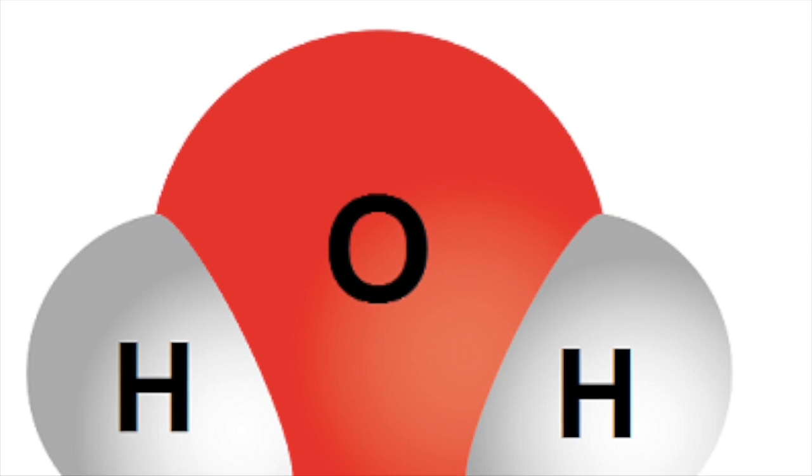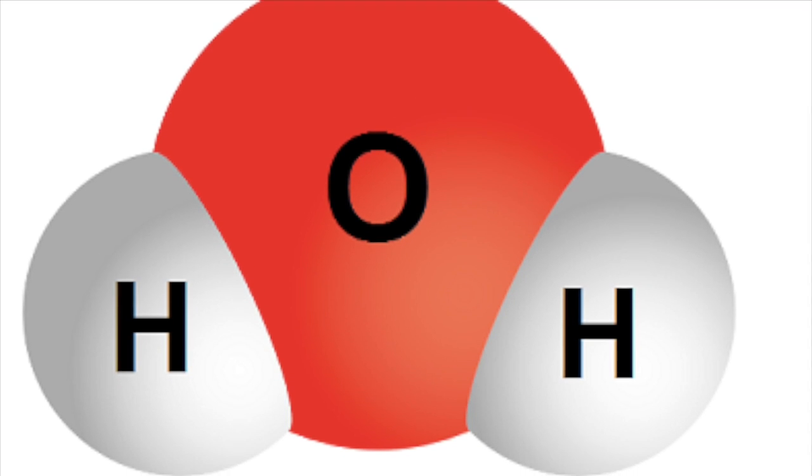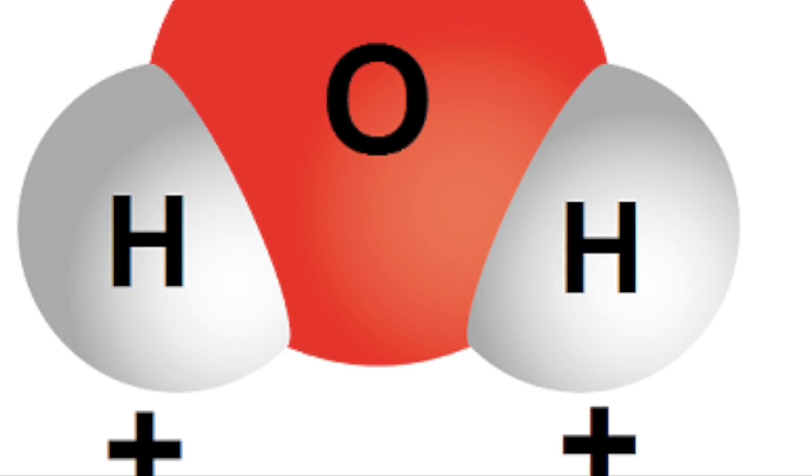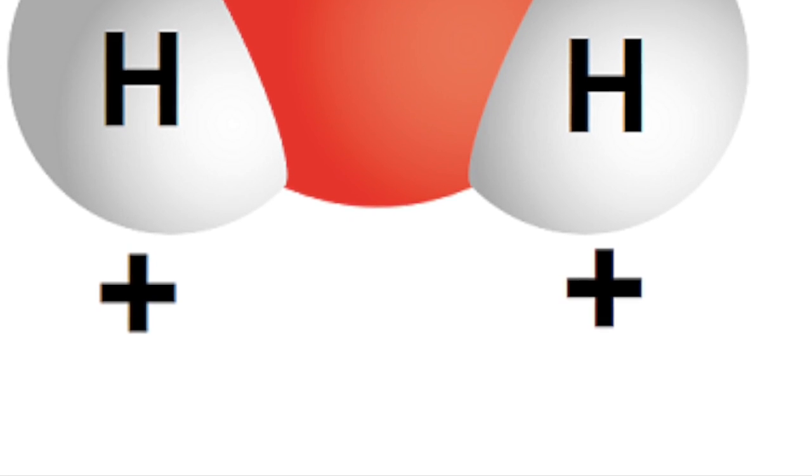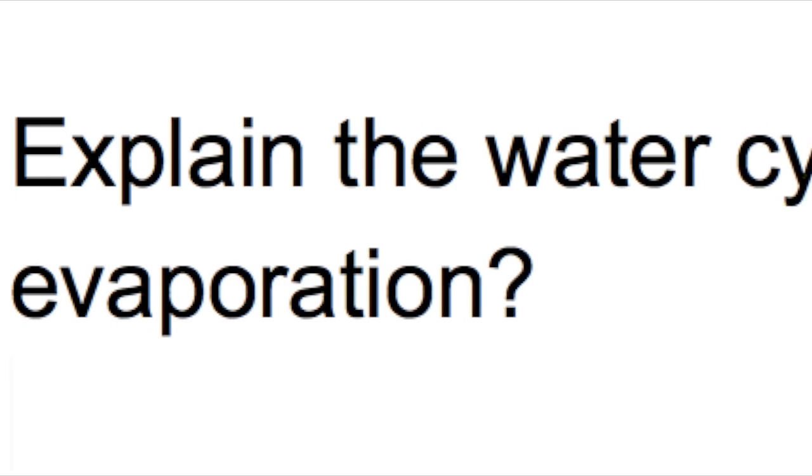What makes up a water molecule? A water molecule is formed by two hydrogen atoms plus one oxygen atom, which is why it's called H2O. Explain the water cycle and evaporation.